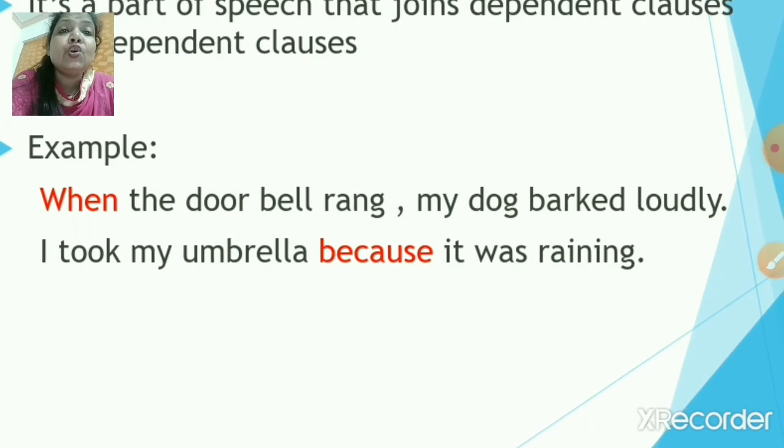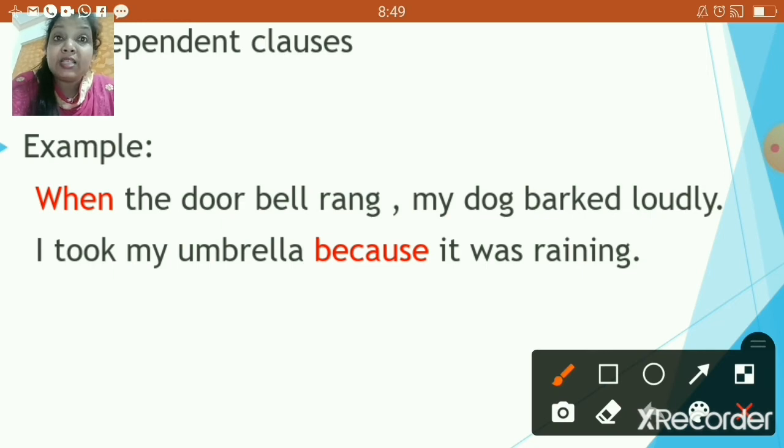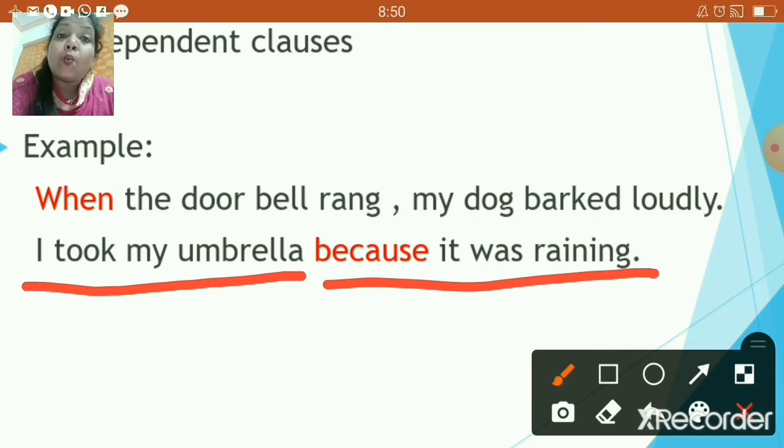I took my umbrella because it was raining. Now again, just remember, children, "I took my umbrella" is an independent clause, right? "Because it was raining" answers why I took my umbrella, so it is a dependent clause.